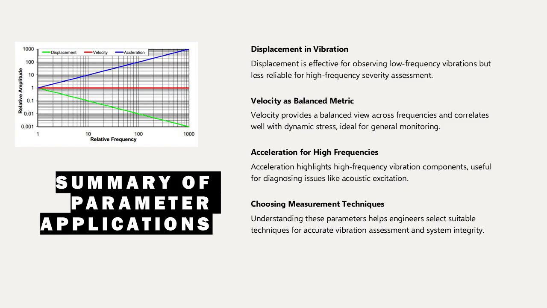Summary and key takeaways of parameter applications. Displacement, velocity, and acceleration each play a unique role in vibration analysis. Displacement is useful for observing low-frequency motion but is unreliable for assessing severity at higher frequencies. Velocity offers a balanced representation across the frequency spectrum and correlates with dynamic stress, making it the preferred metric for general monitoring. Acceleration emphasizes high-frequency components and is valuable for diagnosing specialized issues such as acoustic excitation.